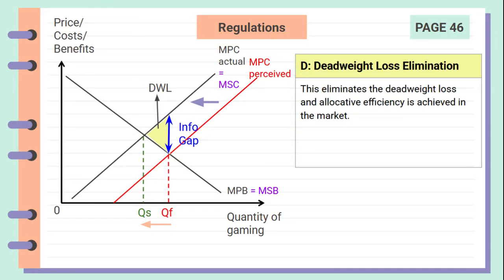The final step, D, is deadweight loss elimination. Directly address the endpoint of the policy mechanism, which is stating that the policy thus eliminates deadweight loss and allocative efficiency is achieved in the market.